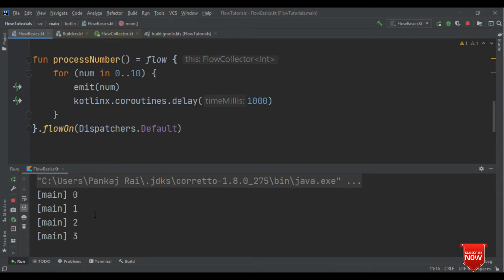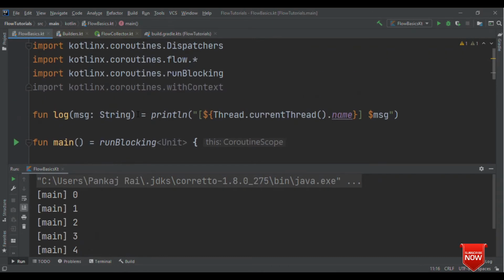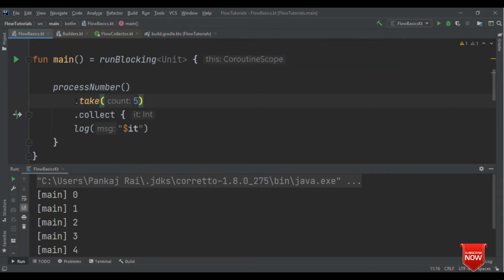And here you could see it's 0, 1, 2, 3, 4 and done. It's all because we have specified that we are just interested in the first 5 values, not beyond that. So this way, it understands that once you have received these 5 values, stop the flow.